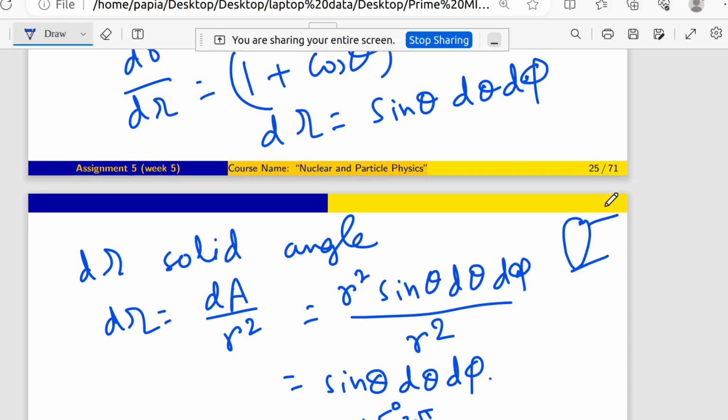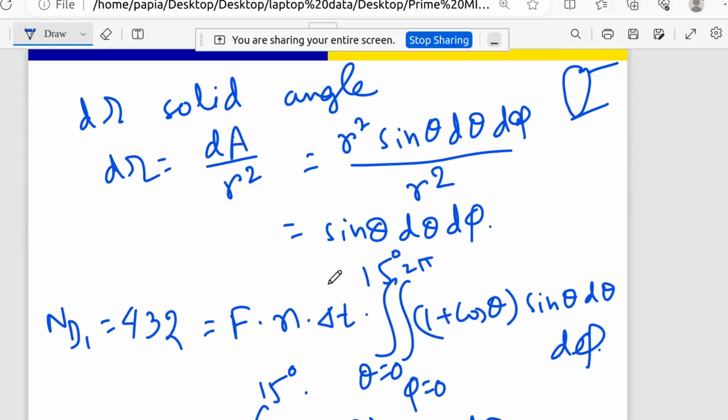The area element for the detector in polar coordinates is dA equals r square sin theta d theta d phi, divided by r square. As a whole, d omega is sin theta d theta d phi.